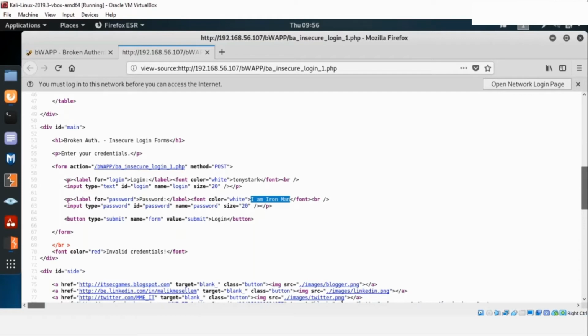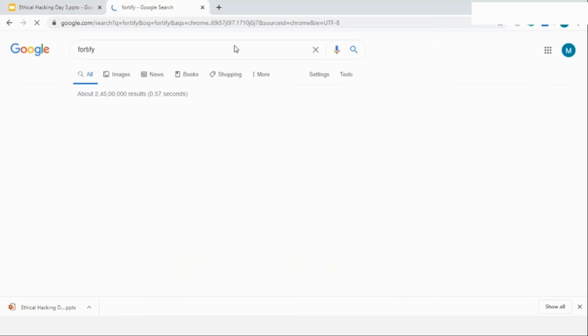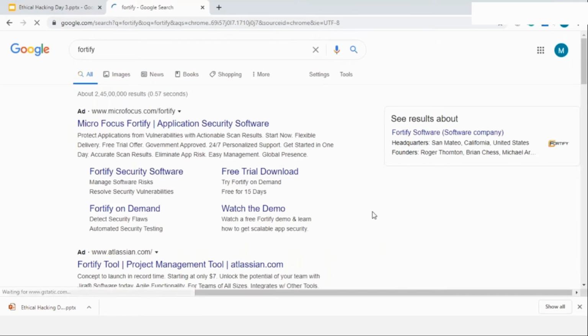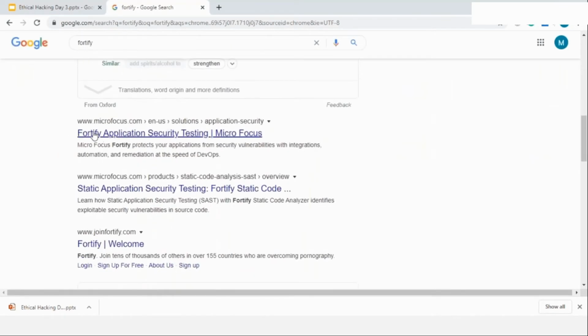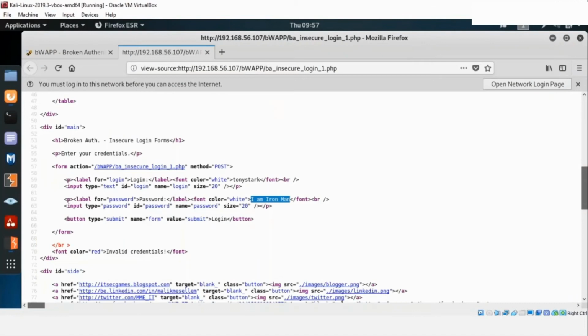How to mitigate this? You should always have a peer review process or a quality check process available. So before going into production, the other peers are able to review the code. You can also use some kind of code analyzers. There are many code analyzers available in the market. One of the famous ones which I used to work with was known as Fortify. You pass the code to it and it will analyze whether you have any kind of vulnerabilities or not. So you can use the Fortify application for security testing. These are some of the main things you can do to mitigate such hard-coded credentials.